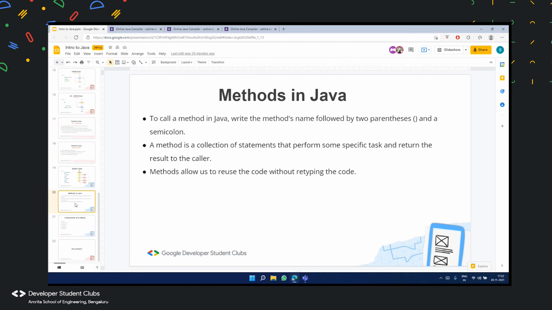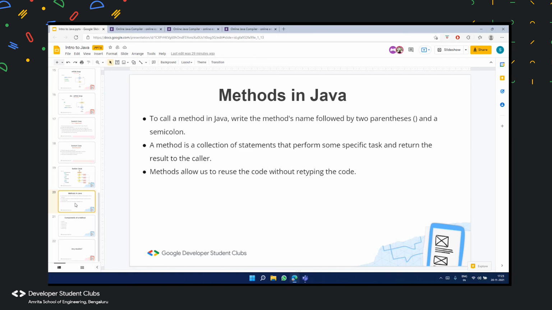So a method can be defined as a collection of statements that perform a specific task, right? And you just want to keep your code organized, and it can return the result to the caller. So a method can perform some specific task without returning anything also.